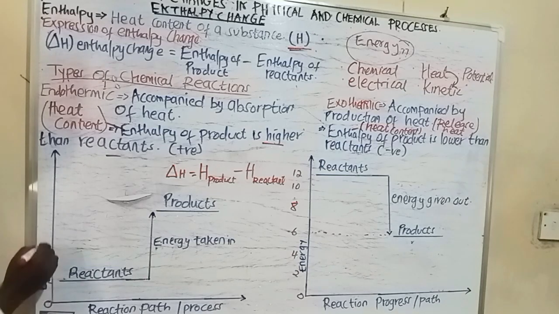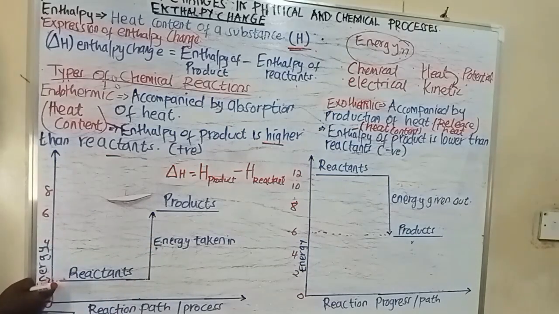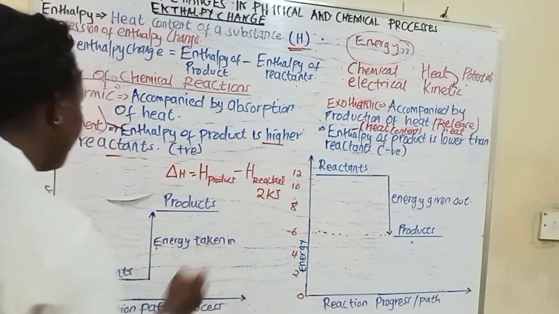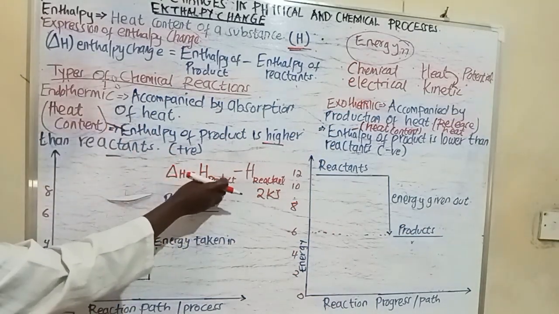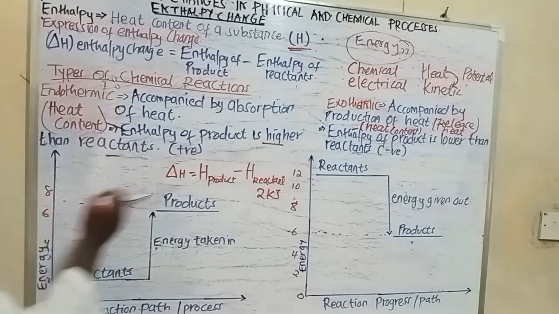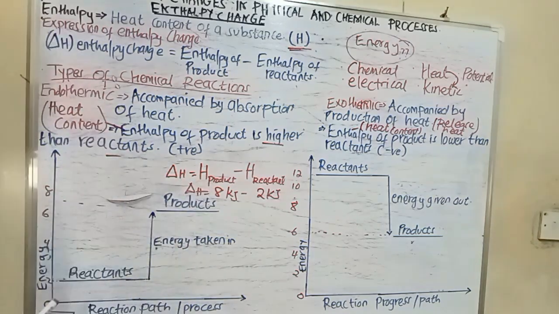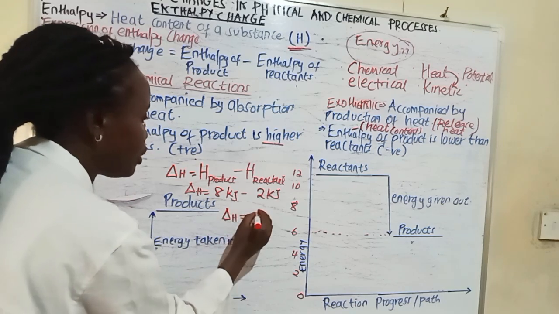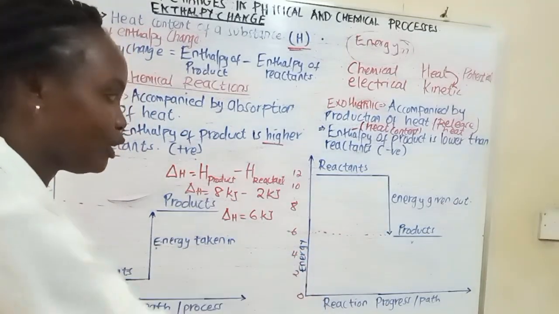That is 0, this is 2, and then we have 4 there, we have 6, we have 8. Now, if you look at the heat energy of our reactant, it is going to be what? It is going to be 2 kilojoules. We say that is how you represent energy. Now, the heat content of our product is going to be what? 8 kilojoules, okay? Now, the enthalpy change of an endothermic reaction, we've said it is positive. So the enthalpy change is going to be what? 6 kilojoules.